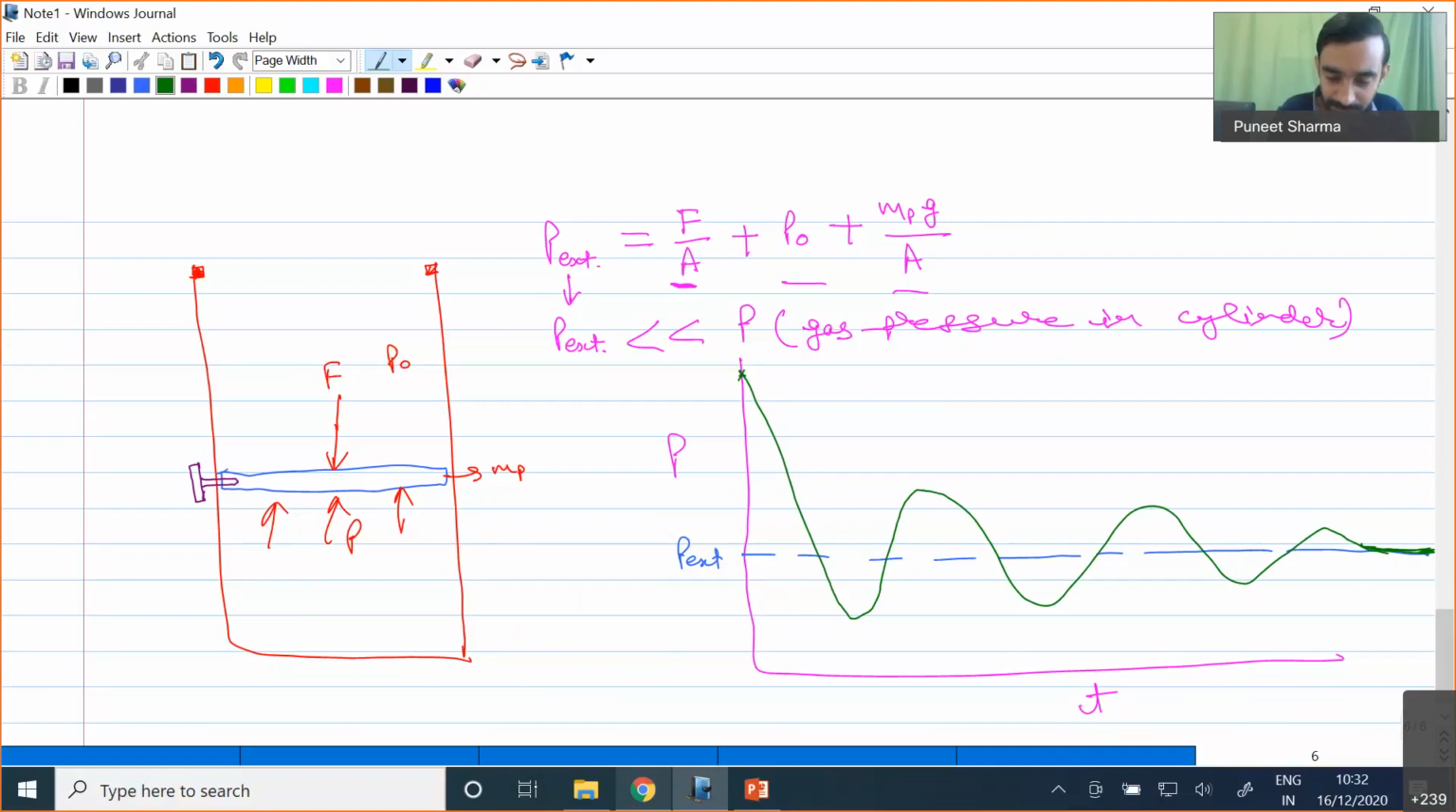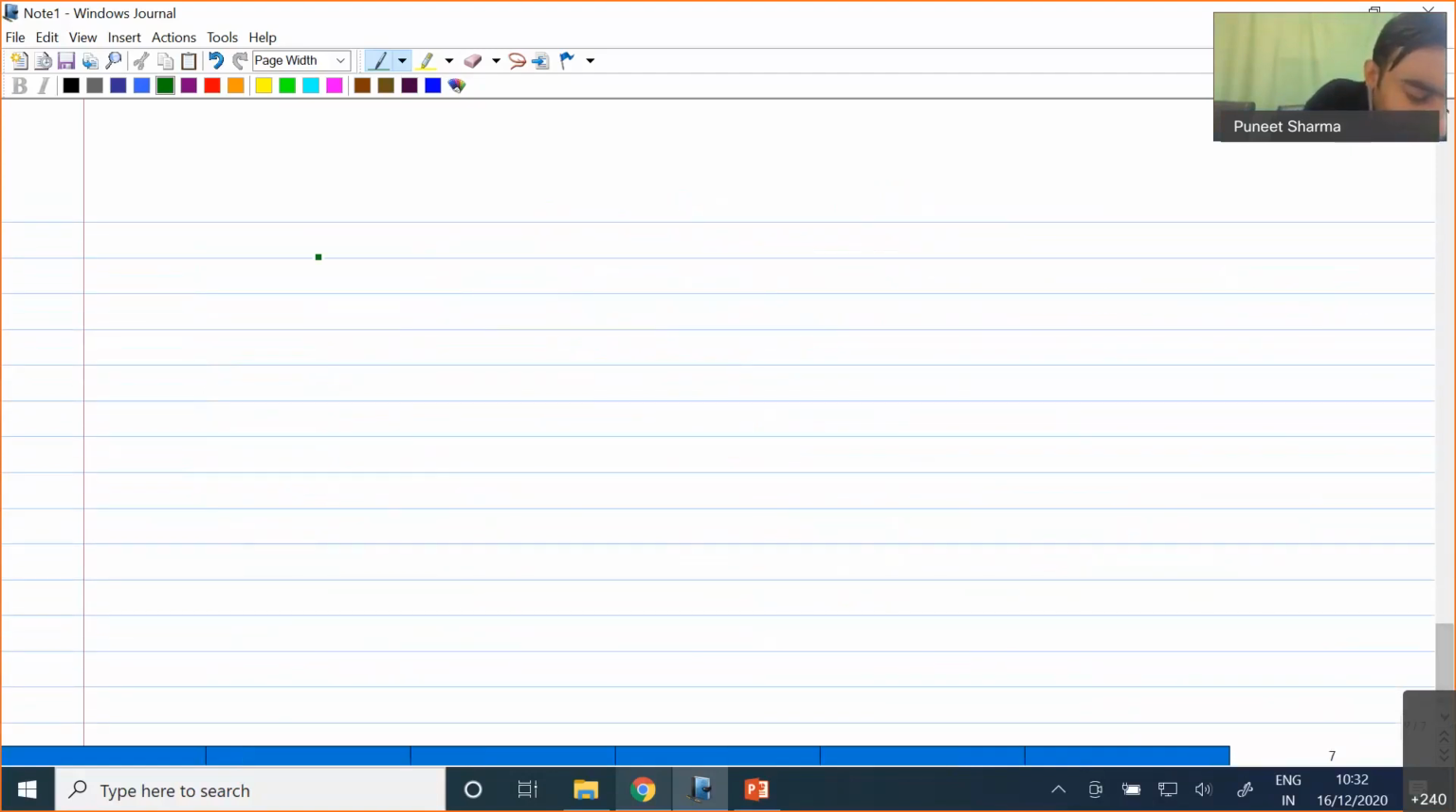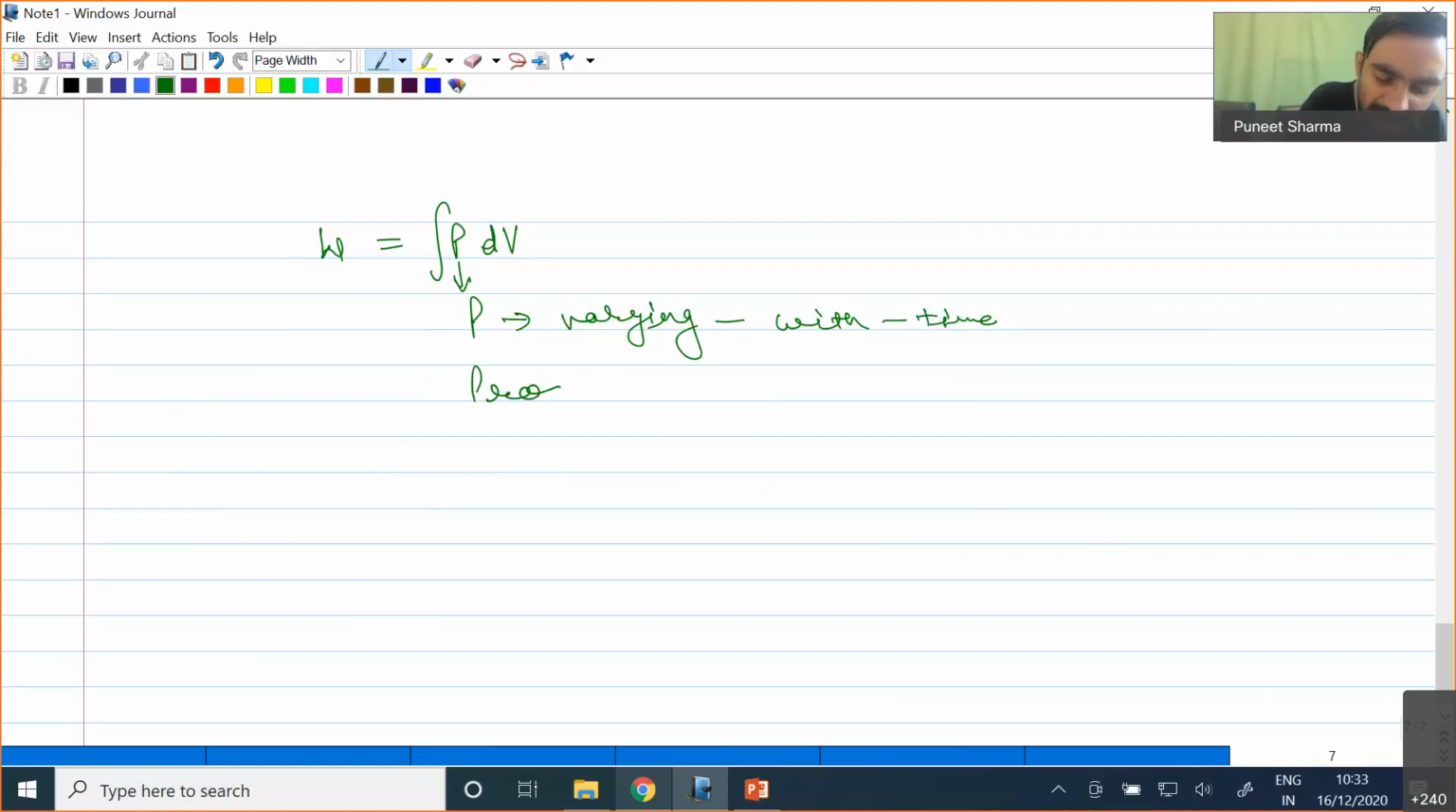Now, if you try to see the definition of work, we know that work is nothing but the integral of P into dV. So in this particular situation we will be having P, and this P is varying with time. So over here this variation of P is happening. P is varying with time, and we can say the process is not happening in a quasi-static fashion.